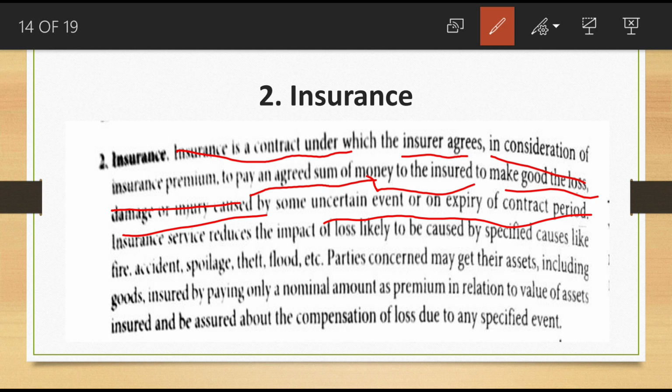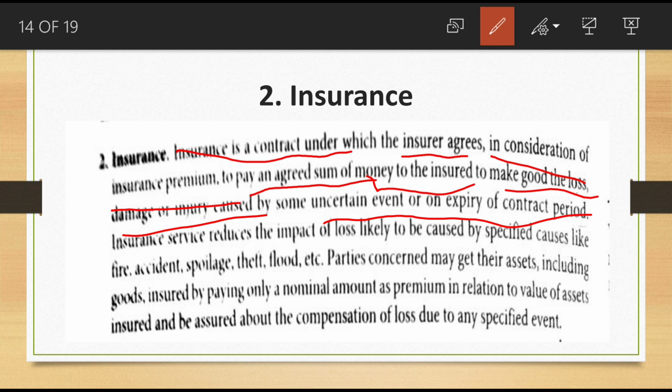The person who is taking the insurance must give this premium. Insured means the person who is taking that insurance.